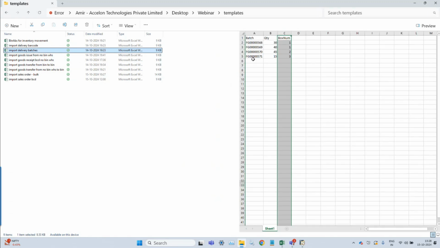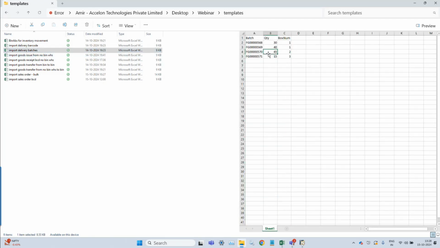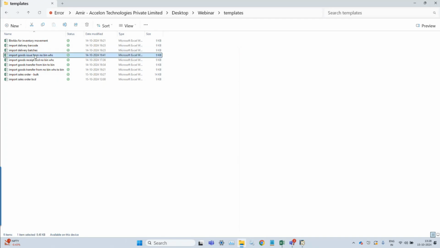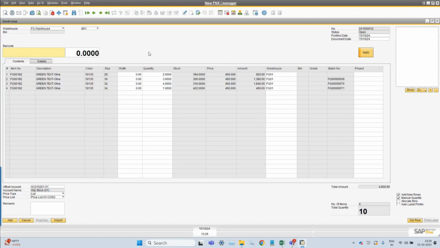But if you have the batches, the quantities of the batch and the box number of the batch, that also can be imported directly through barcode and batches. So you can import the direct packing list for the delivery, but in the goods issue you have only the barcode and quantity facility, or you can say the batch and quantity. So both you can scan or import.